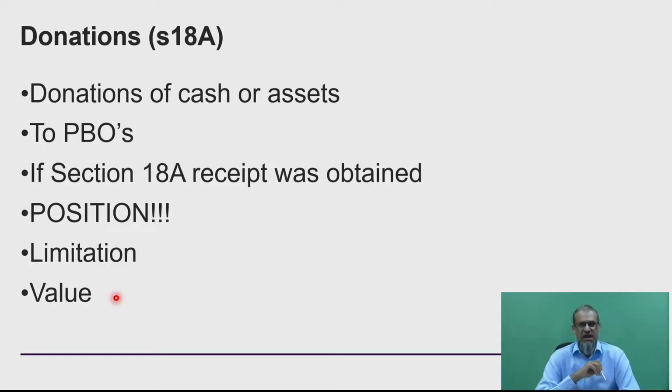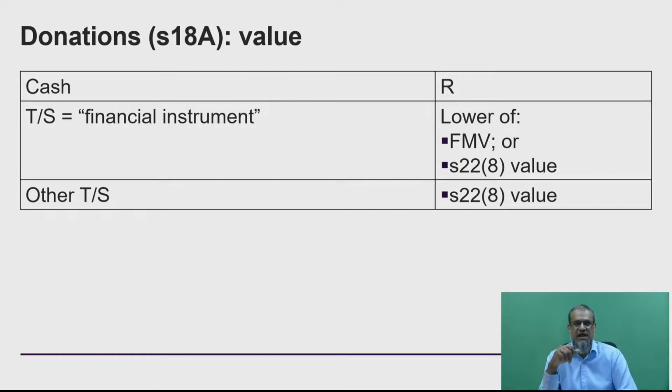Now, what is the calculation? What value are you going to derive off? If it's cash, it's easy. But when it becomes an asset, there are various valuation rules that you'll find listed quite nicely for you in Section 18A. What I've done on this slide is really just summarize what is written in Section 18A for you. That determines the value that you derive off in calculating your donation tax deduction under Section 18A.